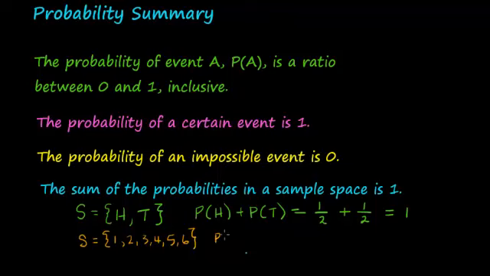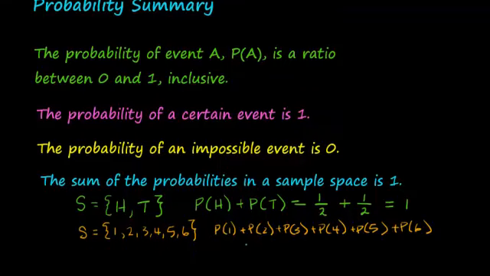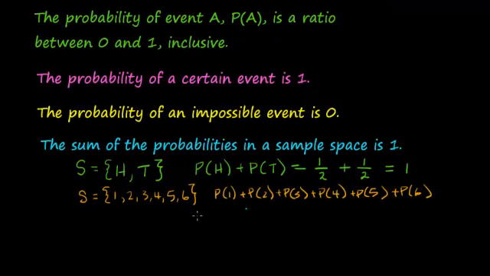So the probability of a 1 plus the probability of a 2 plus the probability of rolling a 3 plus the probability of rolling a 4 plus the probability of rolling a 5 plus the probability of rolling a 6 should be equal to 1. And what we understand about the sample space when we're talking about rolling a fair die is that there is one way to get a 1 out of 6 possible outcomes, and one way to get a 2 out of 6 possible outcomes.